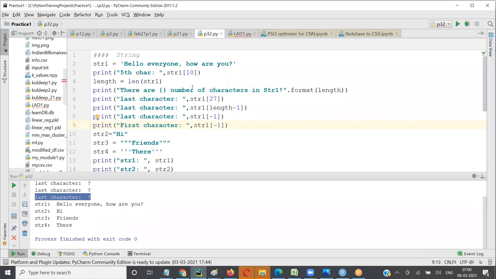No, -1 will be the last one, right? If you say -1, you get the question mark, the last character. So this is -1, this is -2, this is -3, right? And we know there are 28 characters. So what will be the index of this?